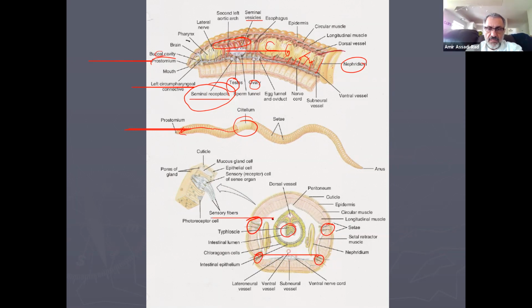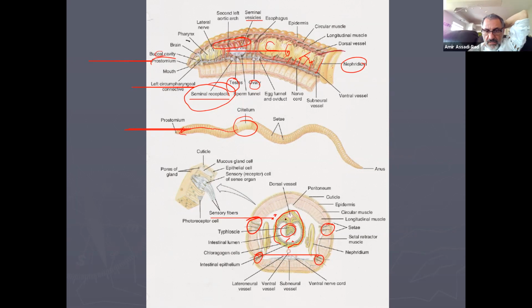Intestinal lumen. So that lumen is right there. So that space is called coelom. It's not pseudocoelom anymore. These are coelomic animals. That's the lumen of the intestine right there. And corrugated cells, the yellow layer outside. And epithelial cells are inside, intestinal epithelial cells.